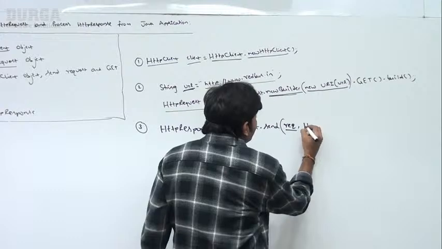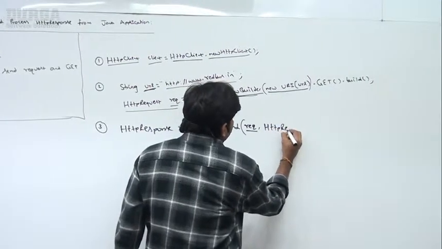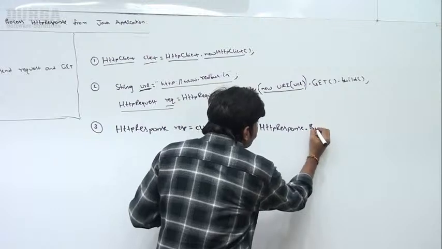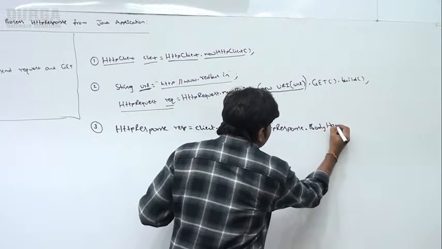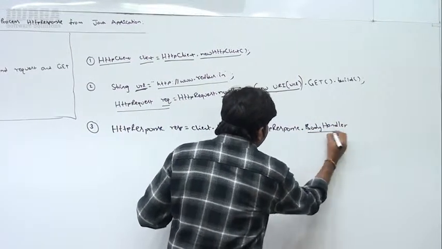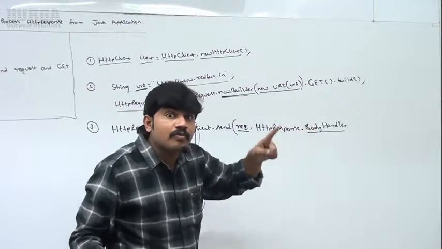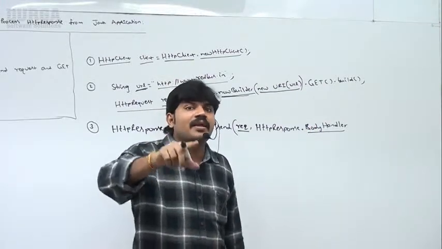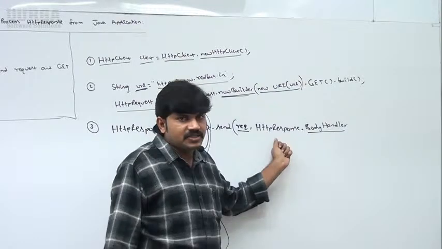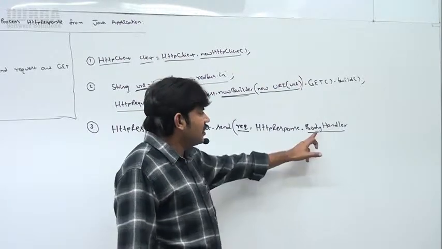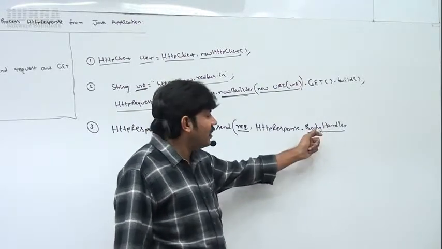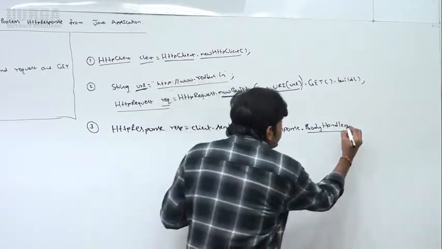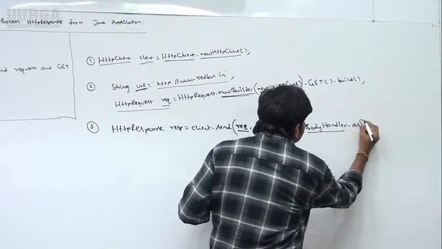Very simple, sir. HttpResponse dot BodyHandlers. Remember this one. BodyHandler is the functional interface present inside HttpResponse. Remember that, sir. Then dot asString.